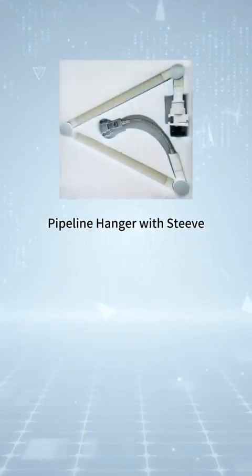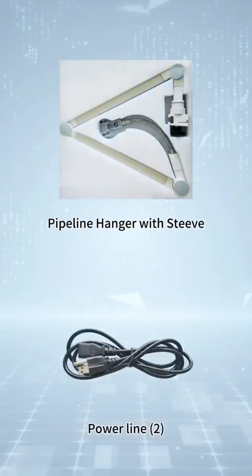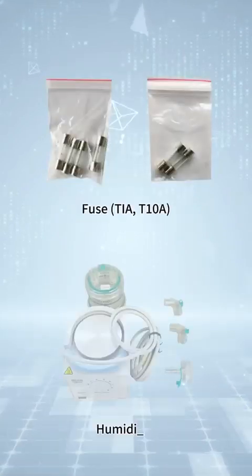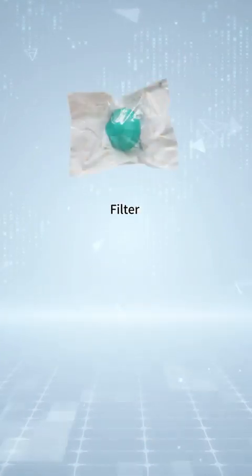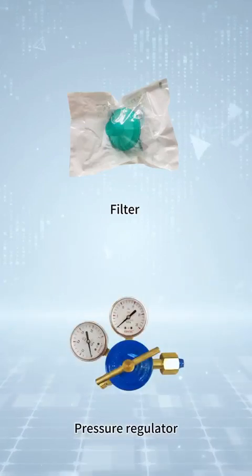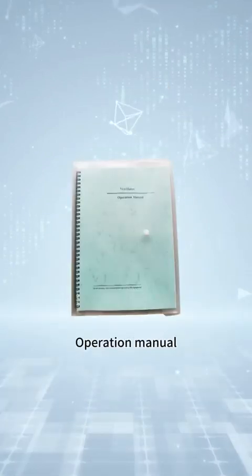Pipeline hanger with stove. Power line. Fuse. Humidifier. Filter. Pressure regulator. Operation manual.